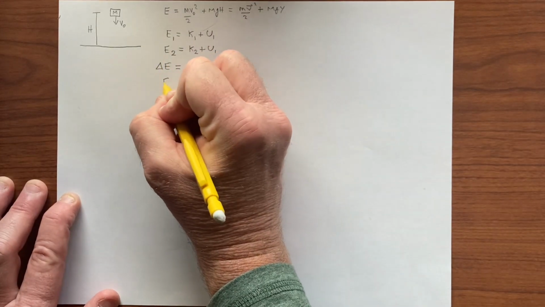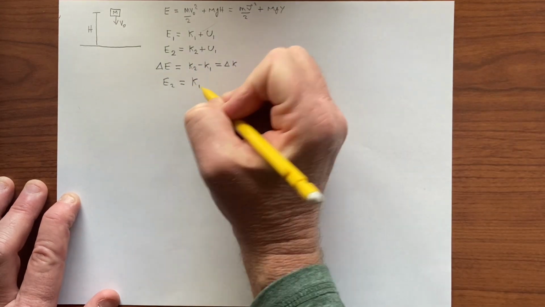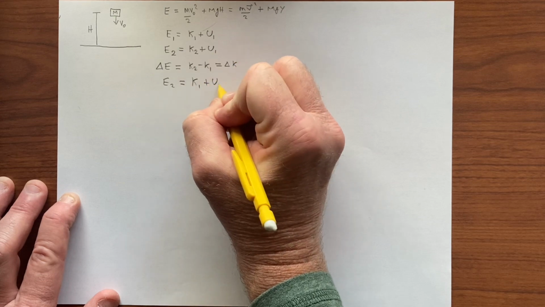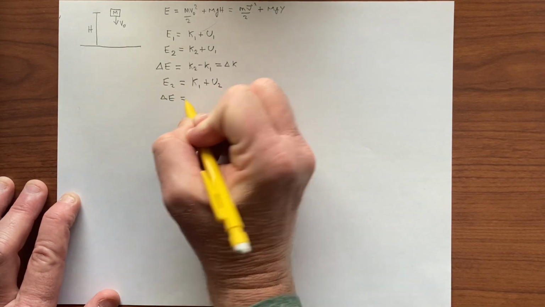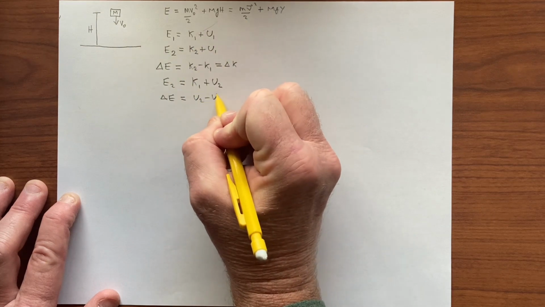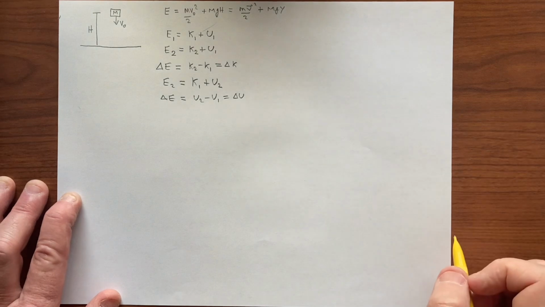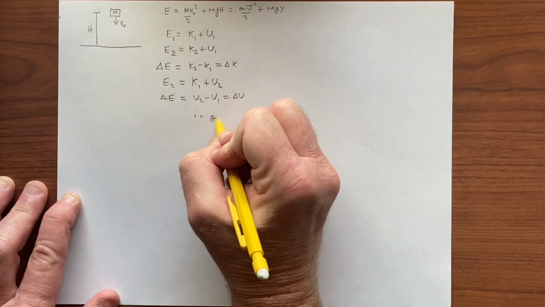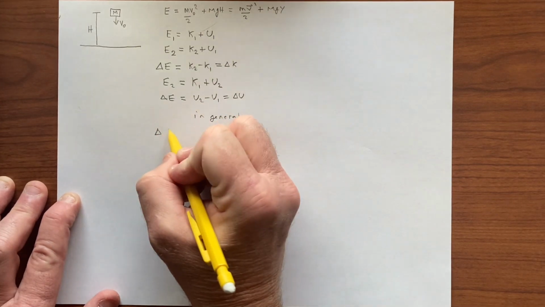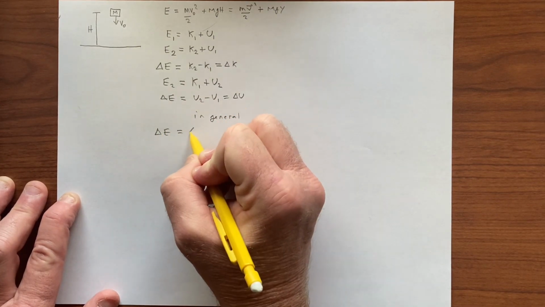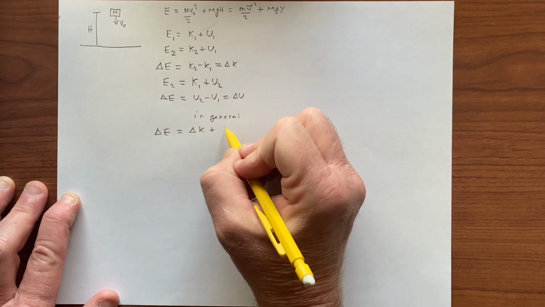We could contemplate an energy E2 given by a change in the potential energy, so it looks something like that, in which case we would say there's a difference in energy in the system, which is due to U2 minus U1, or the difference in the potential energy, delta U. So more in general, we can say that there's a delta E, which is due to a delta K and a delta U together.